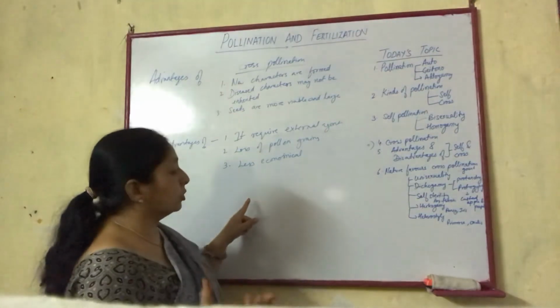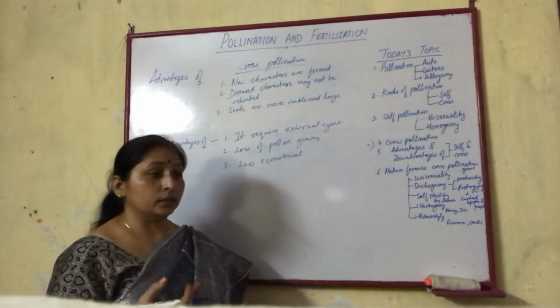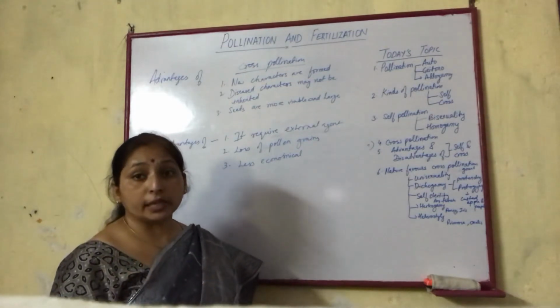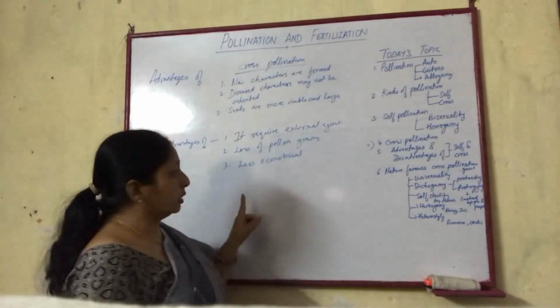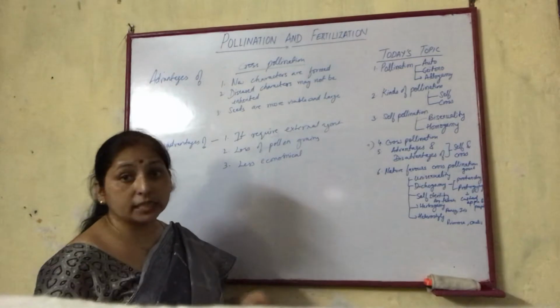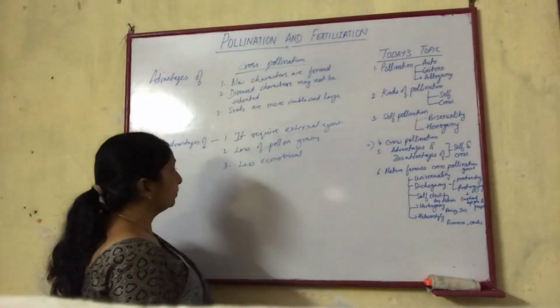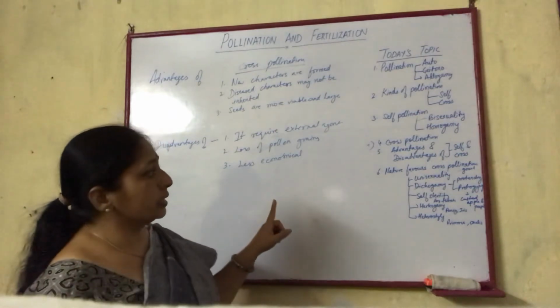Then the showy flowers or the reproductive structures must be hung outside for wind pollination. So these are the characters which make it less economical. All the advantages and disadvantages.